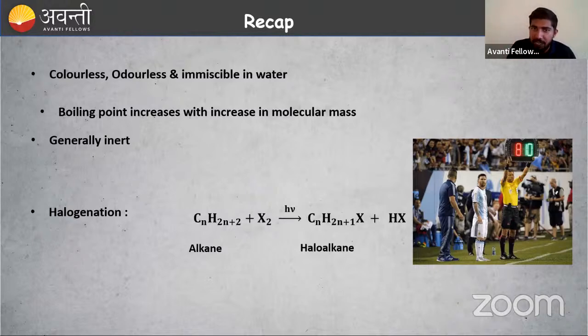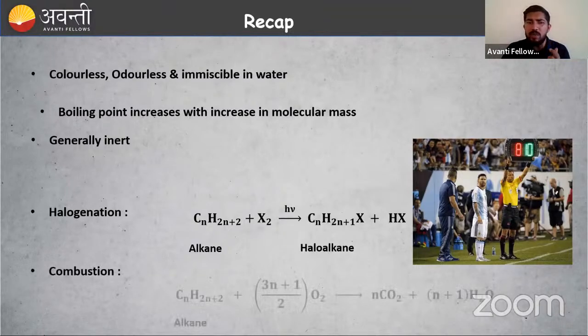We have an alkane, then we have a halogen, X2, which can be Cl2, Br2, etc., in the presence of sunlight. What we have to do is remove one hydrogen from the alkane and add a halogen in that place. Hydrogen is getting substituted by the halogen, right? So alkane to haloalkane, that is halogenation.